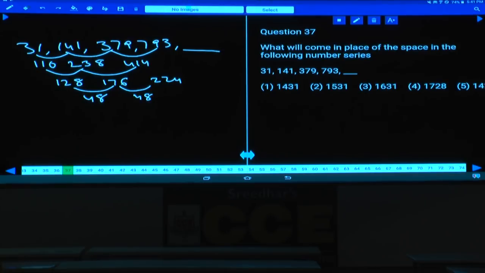And so how much should be added to this one? 414, 638. Now if you add 638 to this one, then what is your answer here? 8 plus 3 is 11, 1 plus 9, 10, plus 3, 13, and 1 plus 7, 8, plus 6, 14. 1431, is it there in the choices? 1431, choice 1 is the answer.